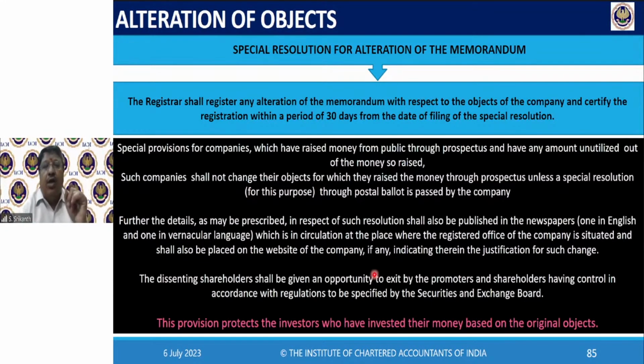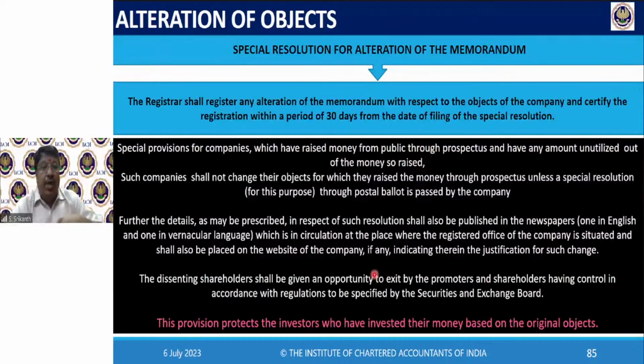Meaning, every shareholder should get an opportunity to vote. Suppose you have a physical meeting, a fellow may not be able to come or a proxy may not come. Therefore, postal ballot. When you come to the management and administration topic, the faculty will teach you in detail about postal ballot and procedure. Don't worry. Only one thing: on a postal ballot, one share, one vote. So every shareholder will get as many votes as shares held in the company. So that postal ballot should be used. Okay. This is the protection for the investor.